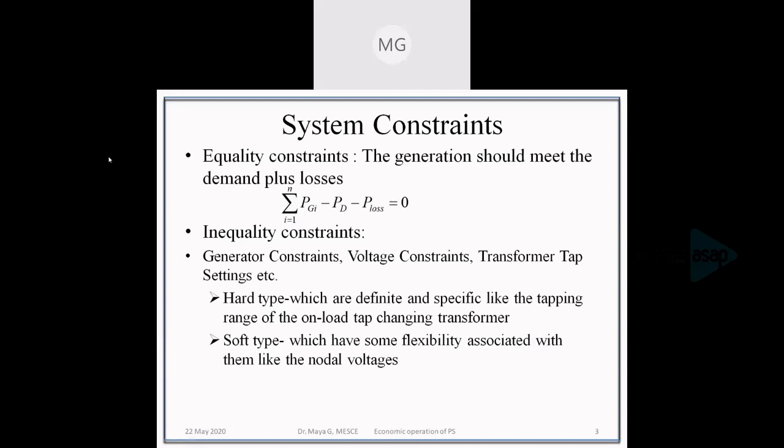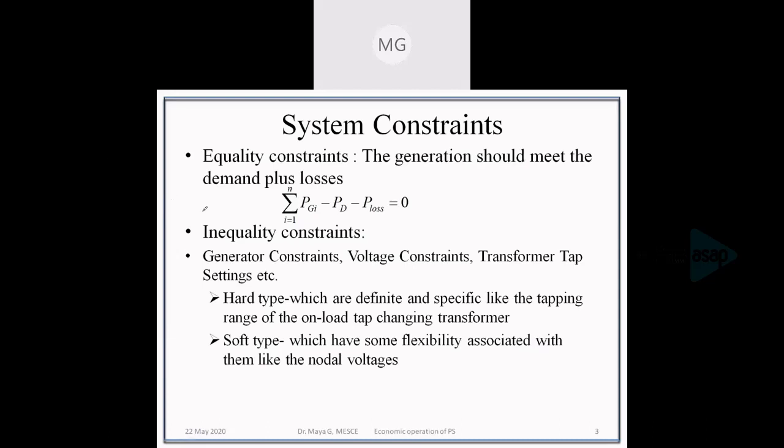Inequality constraints are also there in our power system, for example, the generation constraints. That is, for a generator there is a maximum and minimum limit which the generator can generate, as well as a maximum and minimum limit of voltage which is permissible in the system.